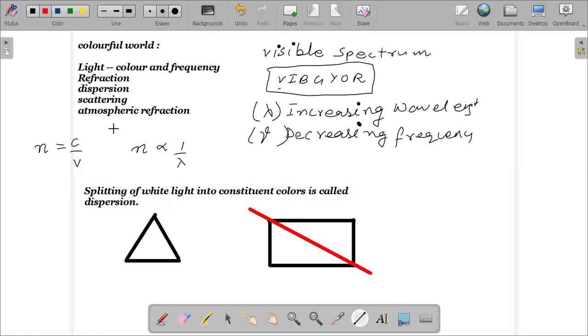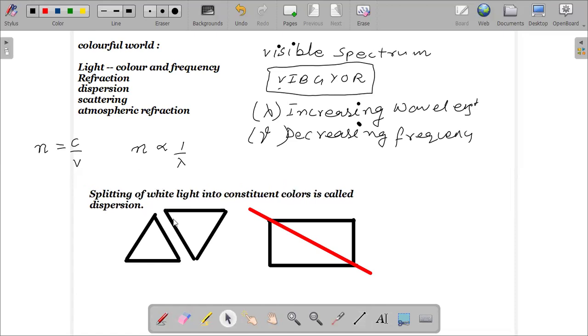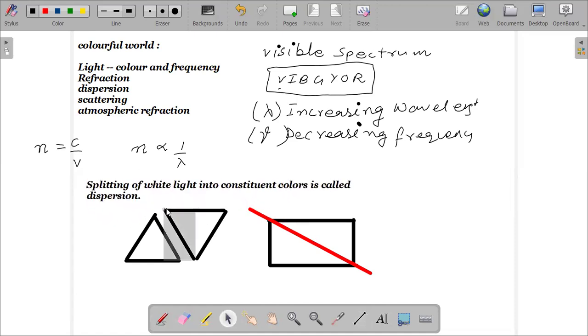If you have a glass prism here, and another glass prism I put here, the first prism works as a dispersing medium, and the second prism works as a combining medium. If I combine both the figures, then the opposite faces will become parallel to each other.